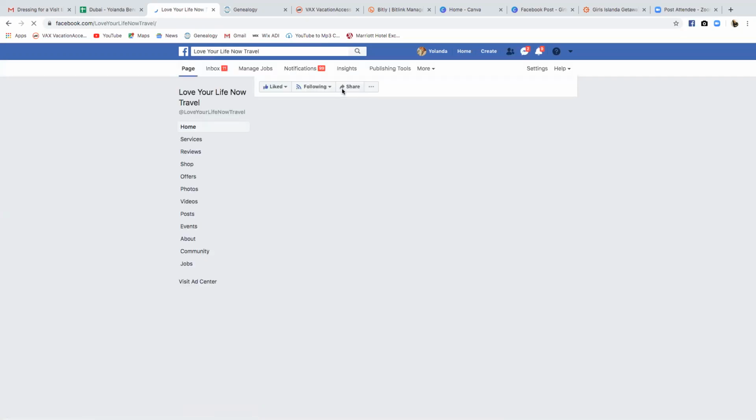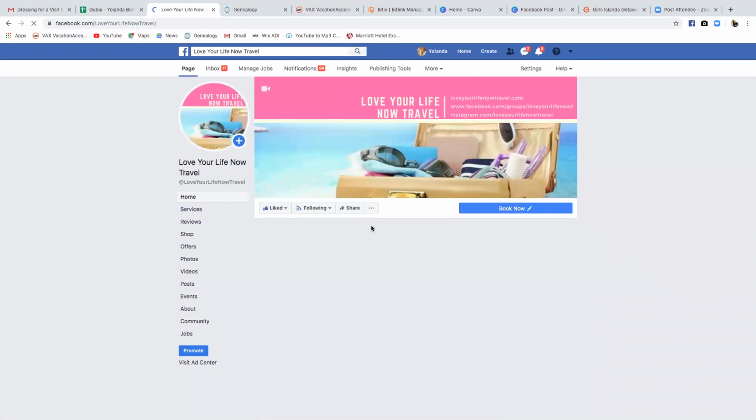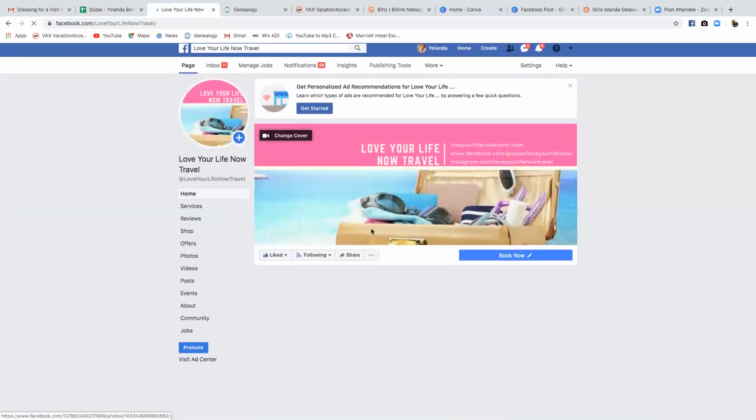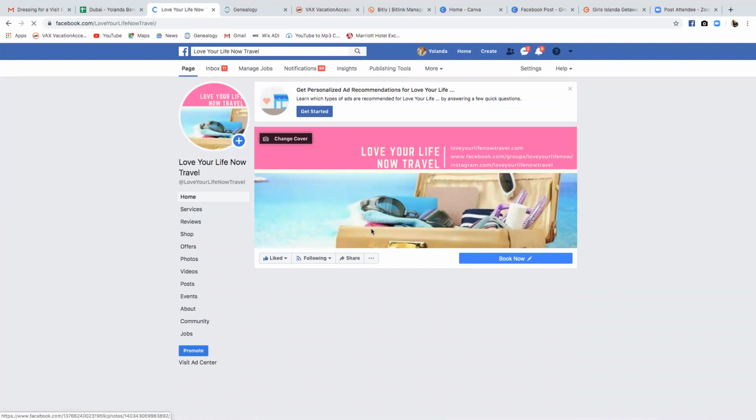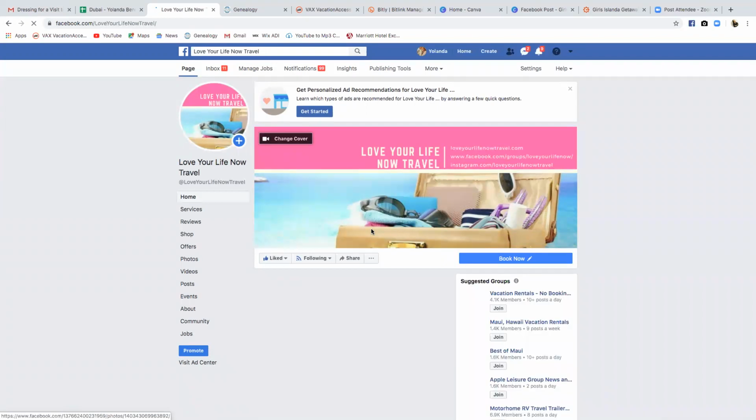That way people can go ahead and join the group. Well, that link is going to be for them to actually submit their information. I'm going to show you how they're going to join the group through the use of the Cognito form.